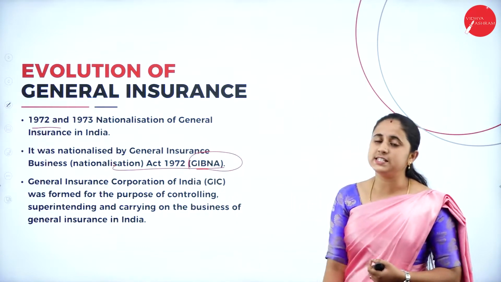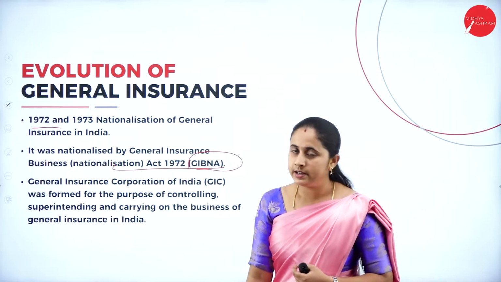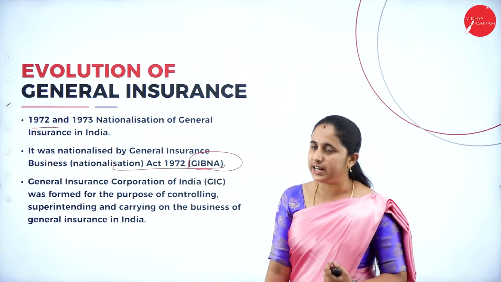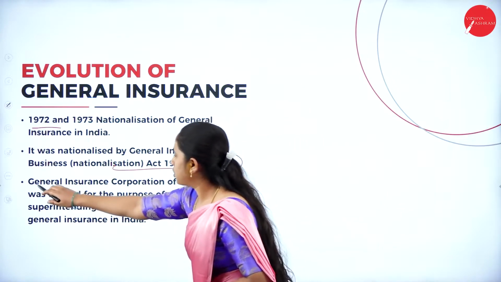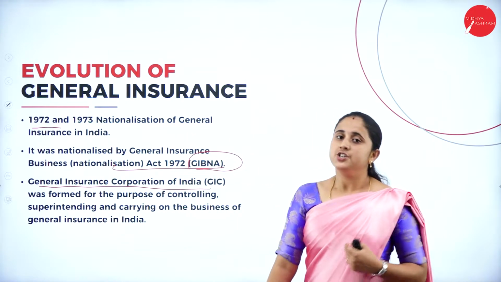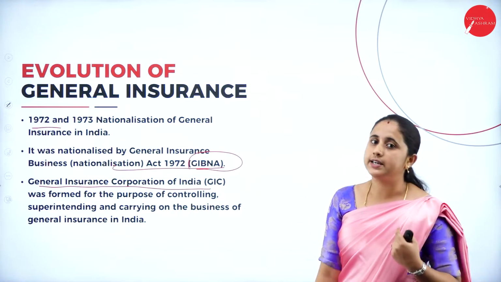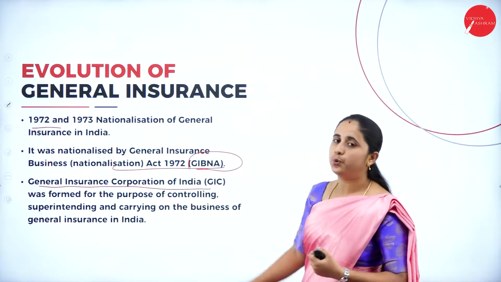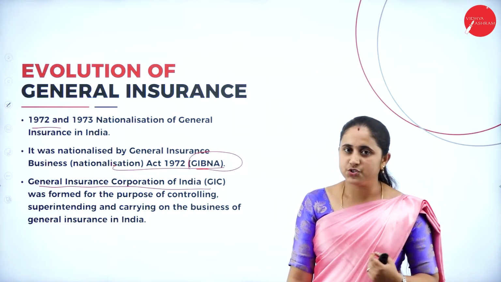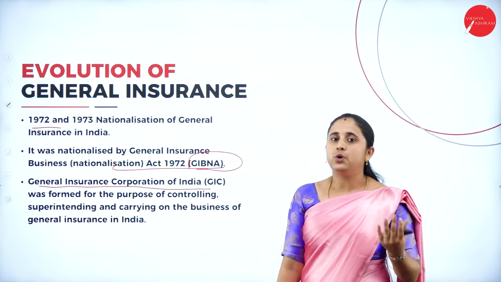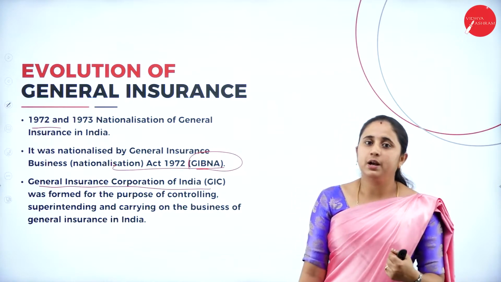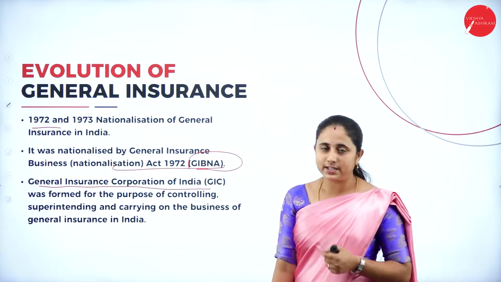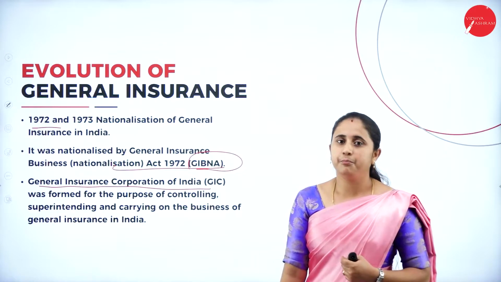After that, General Insurance Corporation of India was formed in order to guide, control and supervise the general insurance business. When you have a business, you need some control or guidance, so GIC was formed to guide the business.